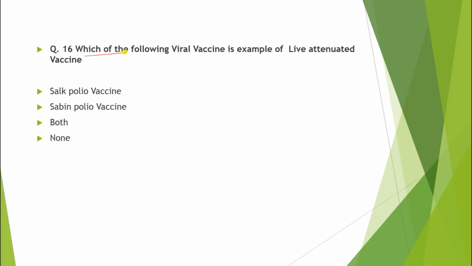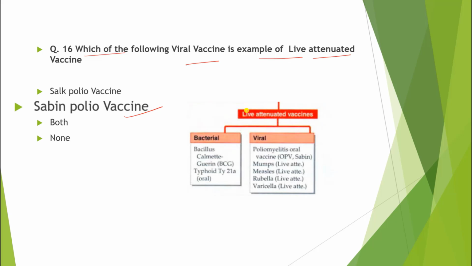Question number 16. Which of the following viral vaccine is example of live attenuated vaccine? The correct answer is Sabin polio vaccine. Just look at here. Live attenuated vaccine, viral vaccine, and these are polio vaccine, poliomyelitis oral vaccine. This is also known as a OPV and this is also known as a Sabin vaccine. So remember here in my lecture of classification of vaccine tricks, I gave the trick to remember all of these classifications. So go through with this classification as well.